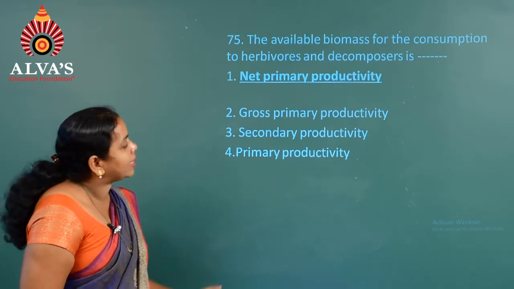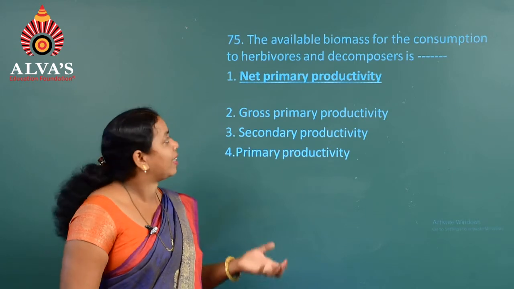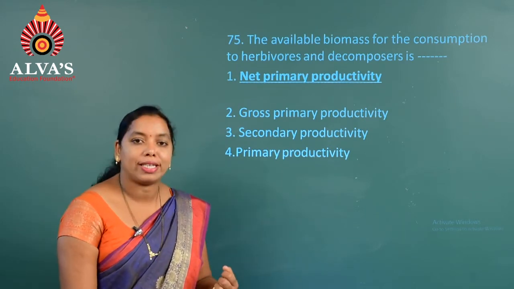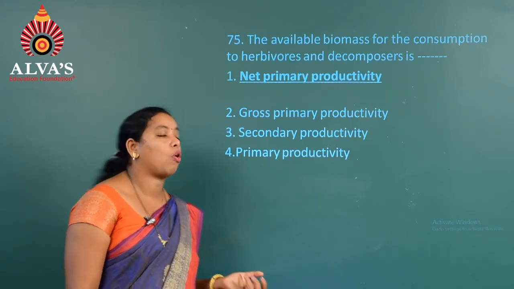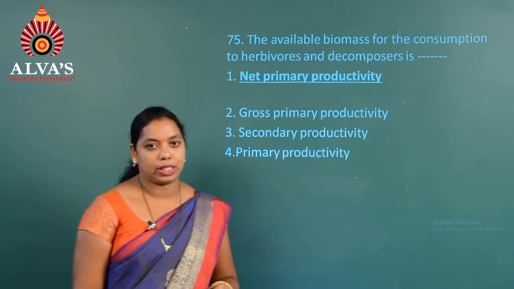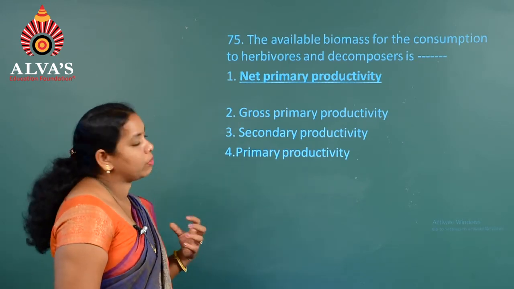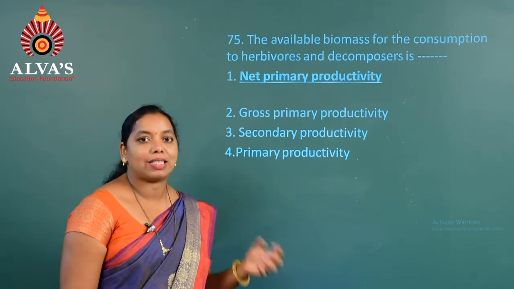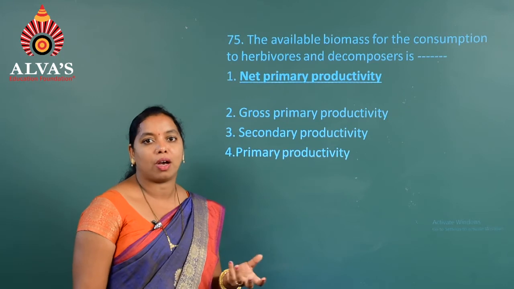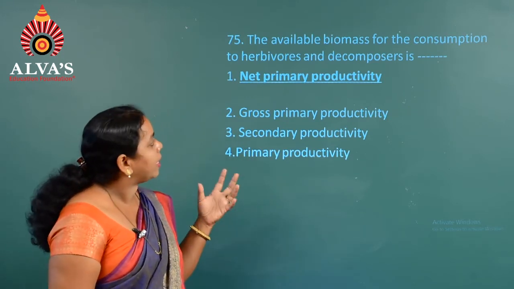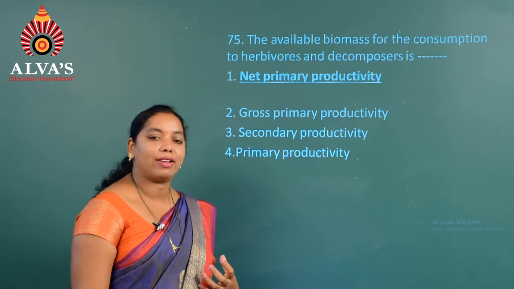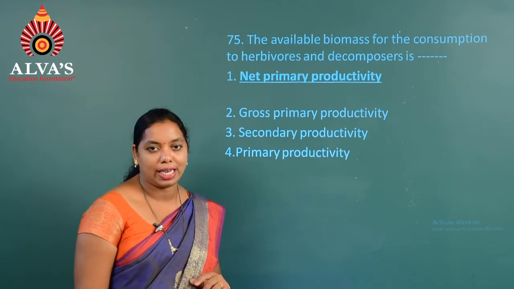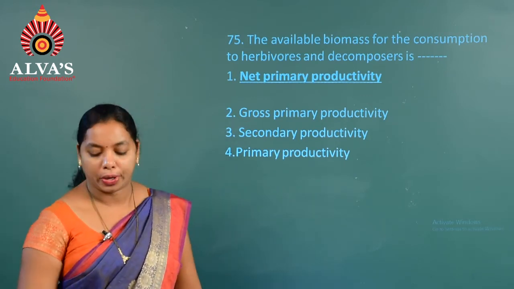The available biomass for the consumption of herbivores and decomposers is always called net primary productivity. The productivity of the plant which forms in a biosphere is GPP, and GPP minus respiration loss forms NPP, which is the available biomass. Hence we can consider the answer as the first one, that is NPP, net primary productivity.